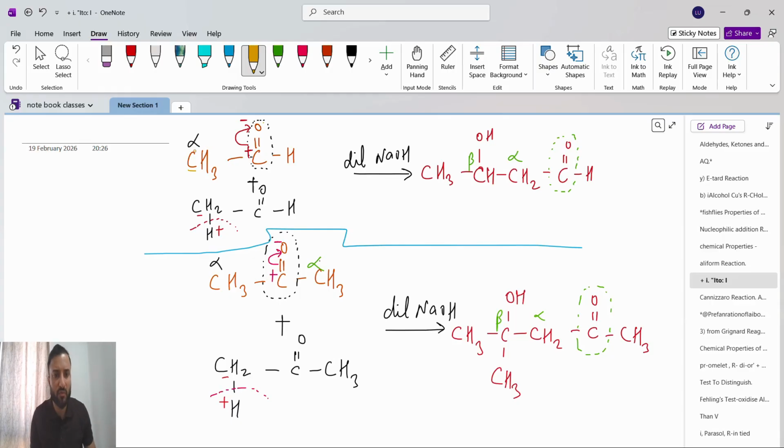Alpha means the first position from the carbonyl group.